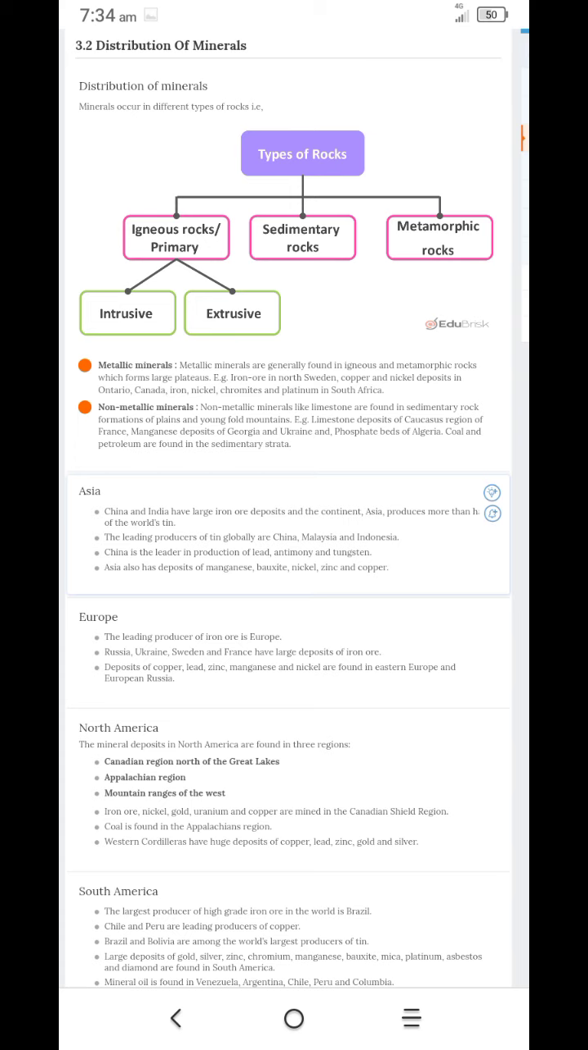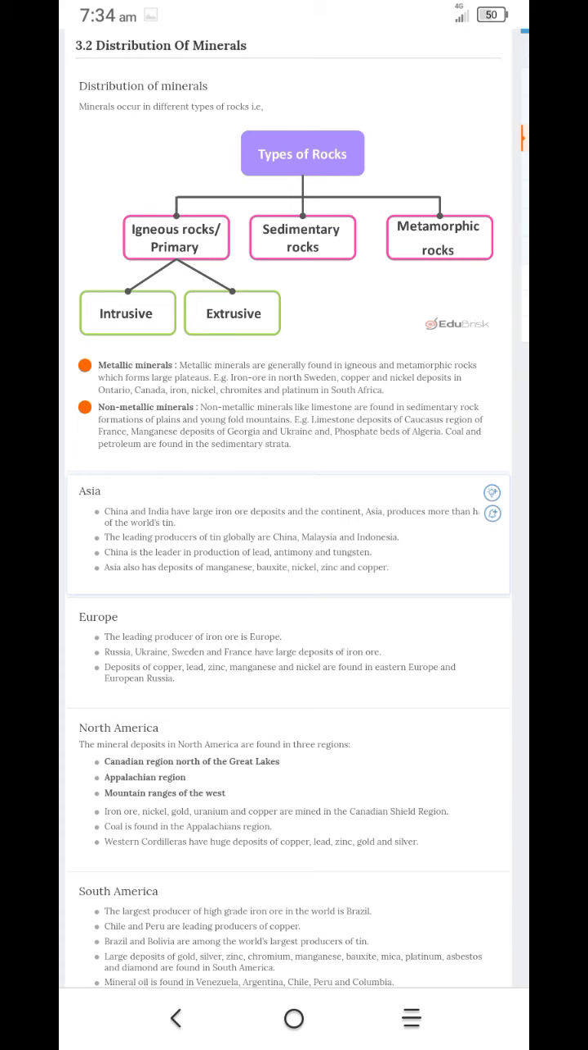Now we can understand the different countries having deposits of these minerals. In Asia, China and India have large iron deposits, and the continent of Asia produces more than half of the world's tin. The leading producers of tin globally are China, Malaysia, and Indonesia. China is the leader in production of lead, antimony, and tungsten. Asia also has deposits of manganese, bauxite, nickel, zinc, and copper.